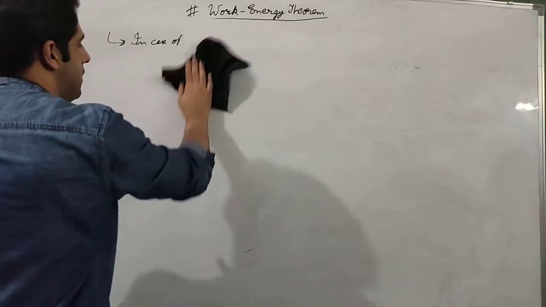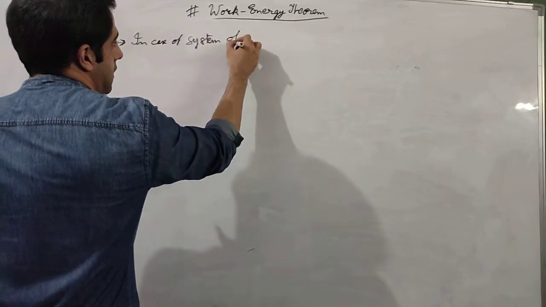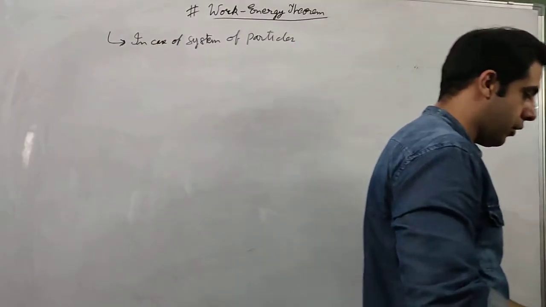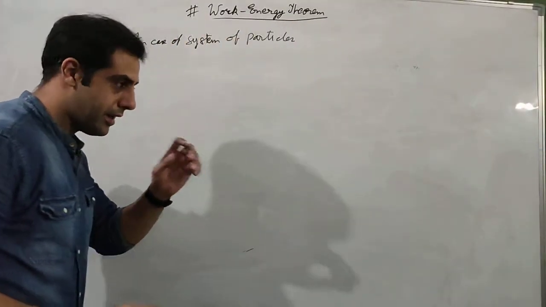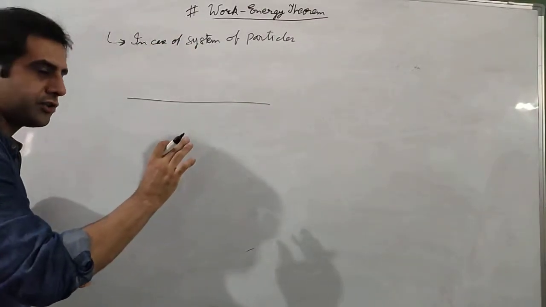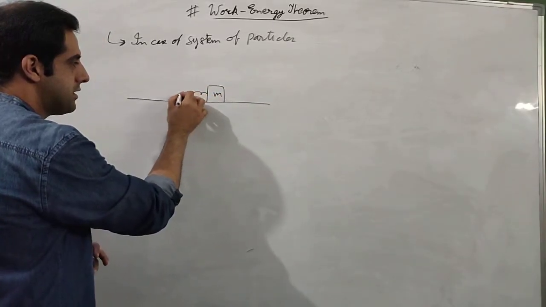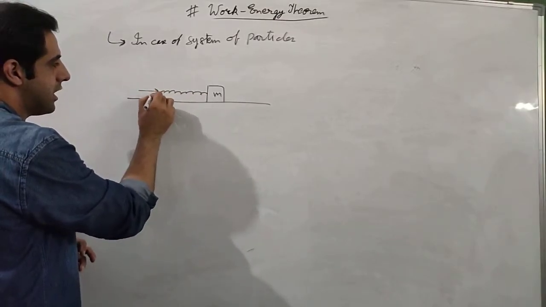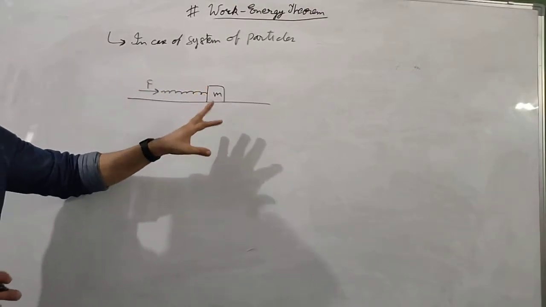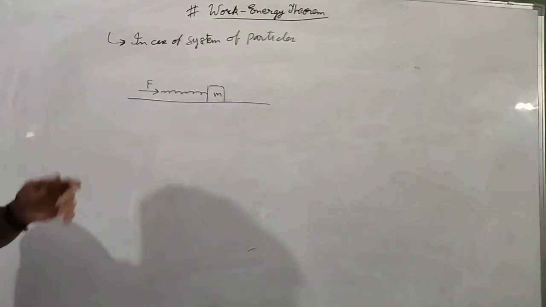So in case of a system of particles, understand this case very carefully. Try to imagine the example I am taking. We have a smooth surface, no friction, and there is a block of mass m with a spring attached to it, and a force is applied on this spring in this direction. Now there is no wall, there is no rigid support. This block can move and this force can move this block. Now what will happen? Try to imagine this situation.